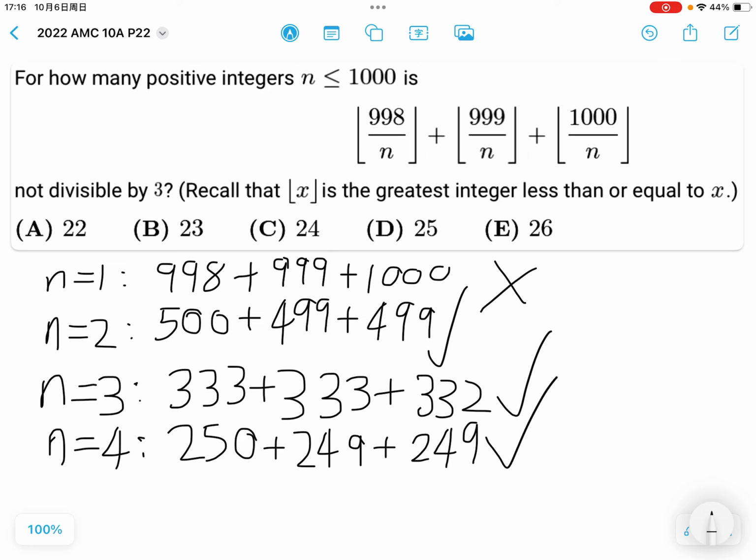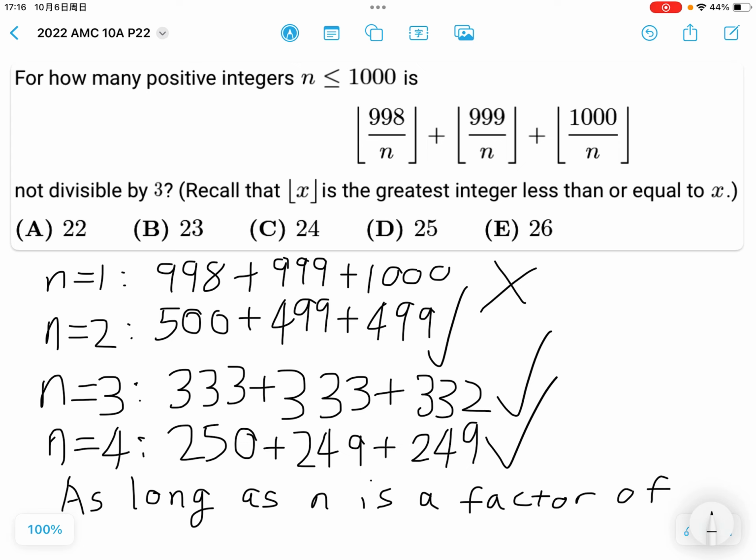So notice that as long as n is a factor of 999 or 1000 only, it works. The expression is not divisible by 3.